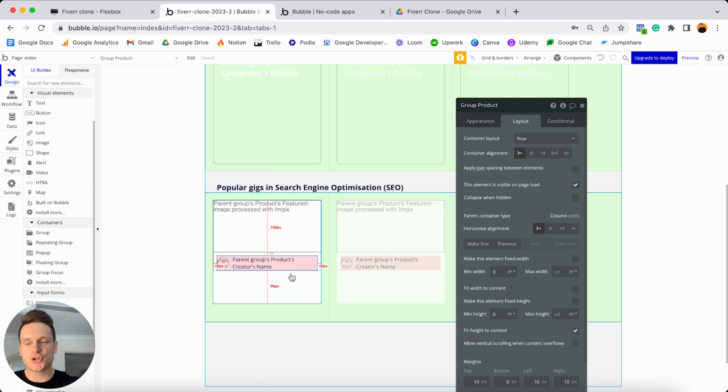Now finally, there's 2 last elements I'll need to add into this group, and I promise that that is the last thing we'll be doing here. And the 2 elements I'll need to add are both text elements. One will just display the description summary for this product, and the other will display the price.